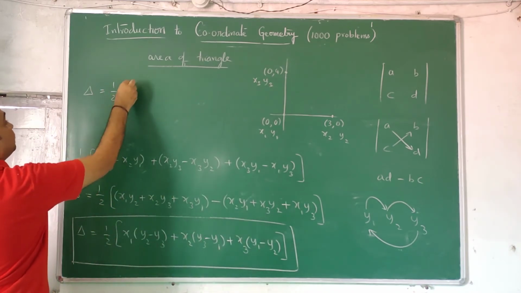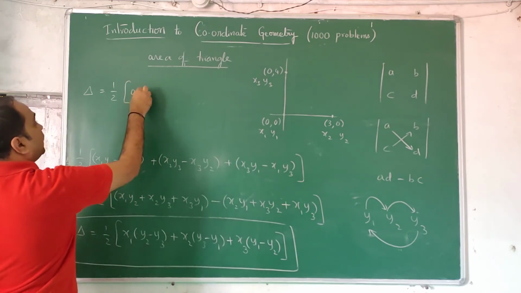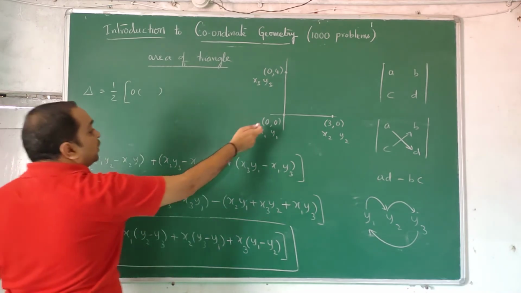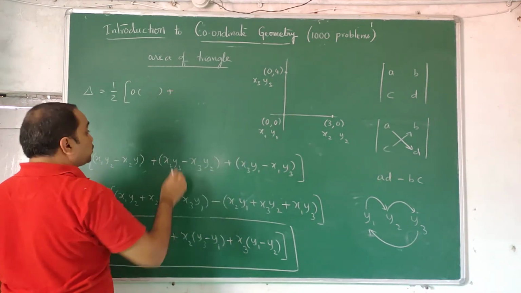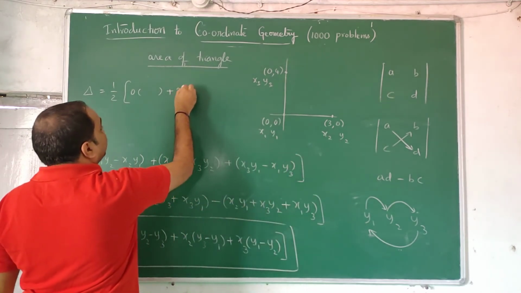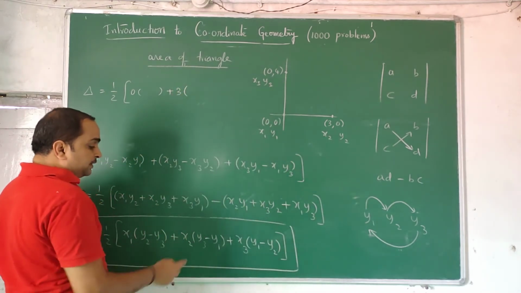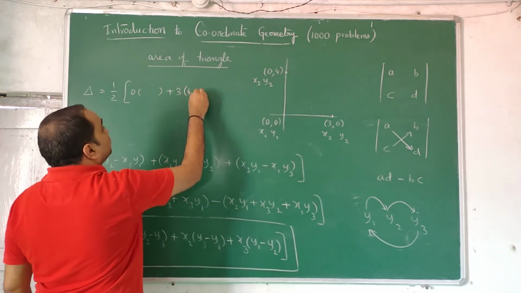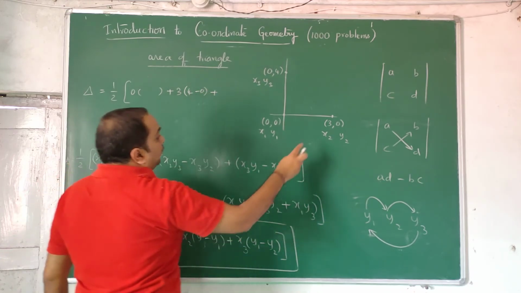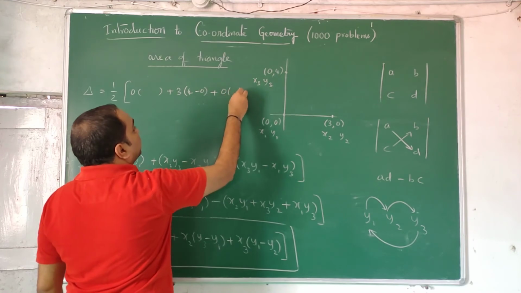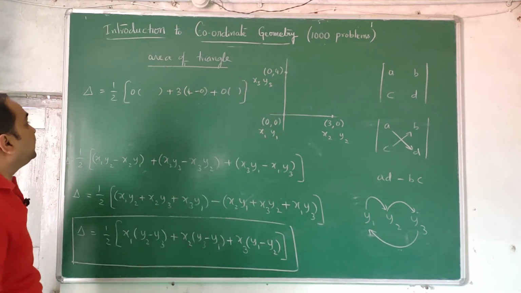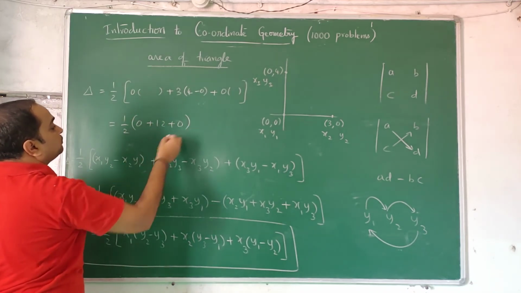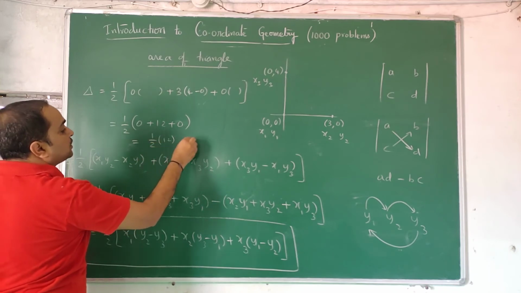Area is half, x1 times 0. You don't need to do anything else. Why? Even if you do y2 minus y3, it is of no use for us because x1 is already 0. Plus x2, which is 3, you have to take it into y3 minus y1, that is 4 minus 0. Plus, what else? This is 0, and 0 into something, no need to find. Once it is 0, you don't need to find that. So half, this is 0 plus 3 4s are 12 plus 0. Half into 12, 6 units.